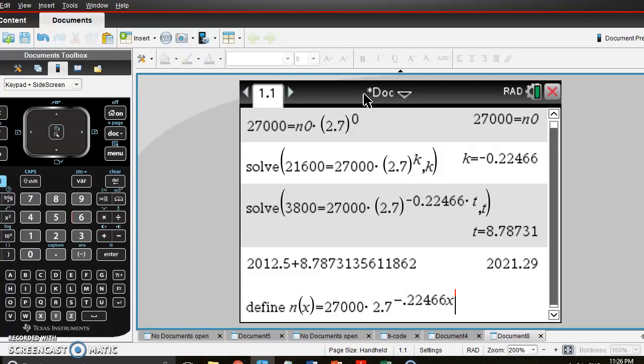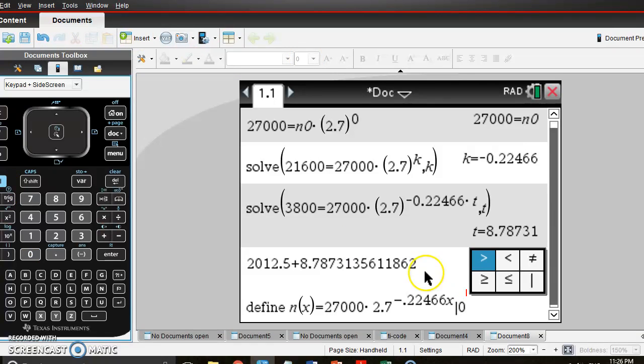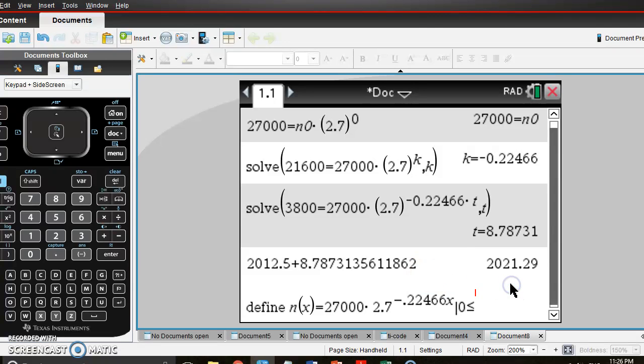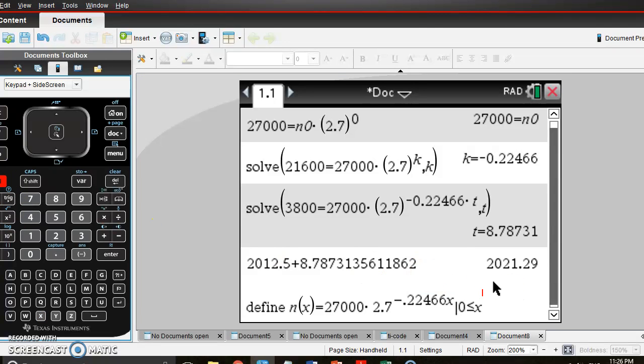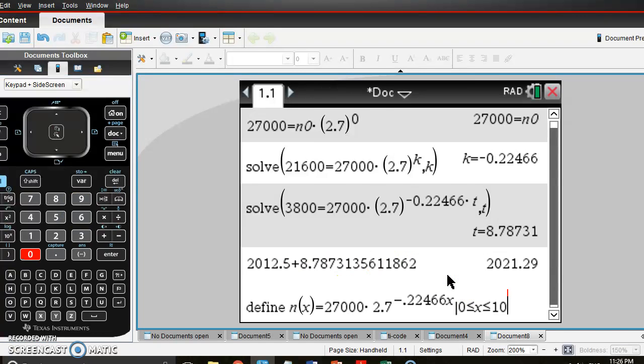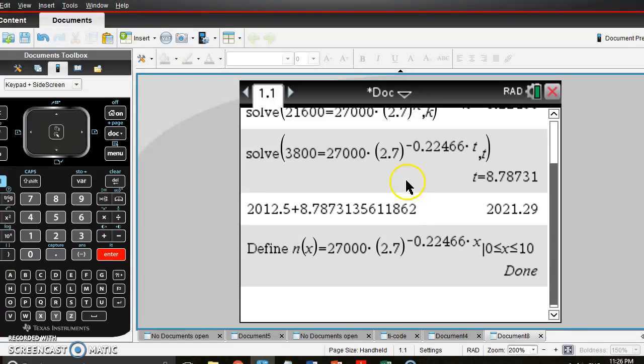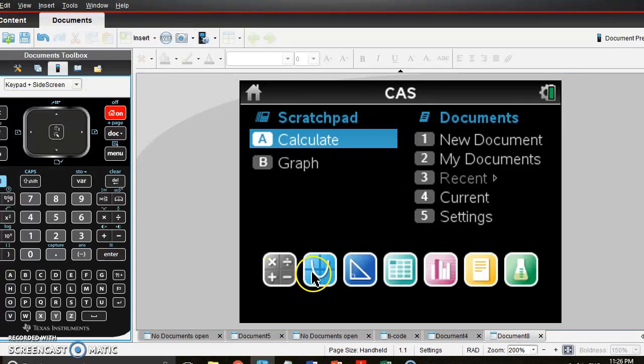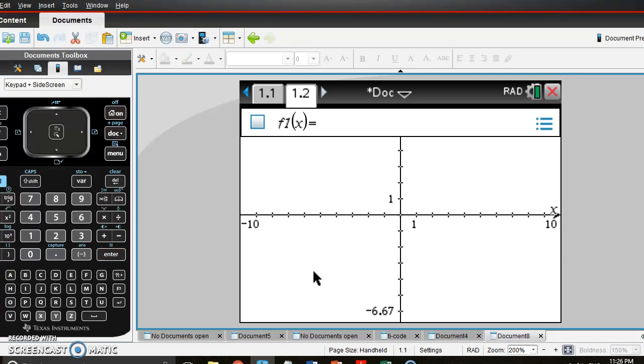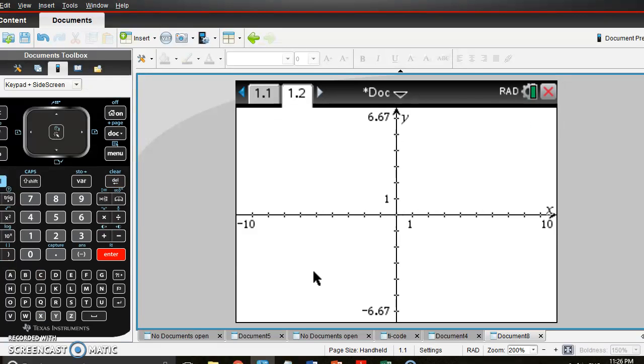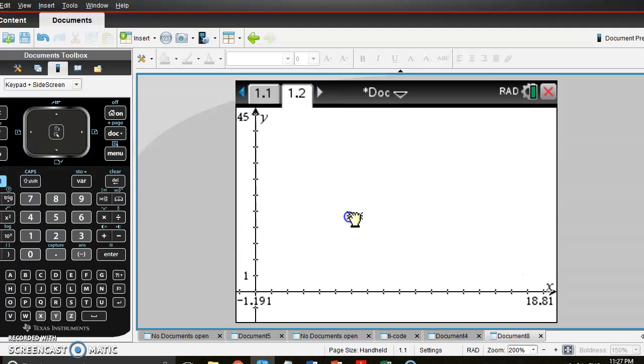given that 0 is less than or equal to x, and x is less than or equal to 10. So now that's done, I'm going to graph it, and I'm graphing n of x. I'd love to do n of t, but it's what our axes are, n of x, and it's not there, and that's where we get problems as well.